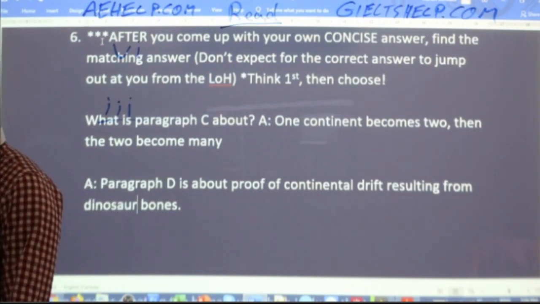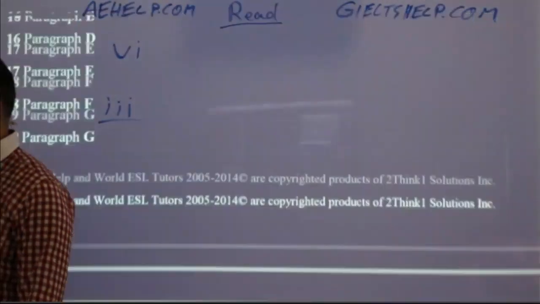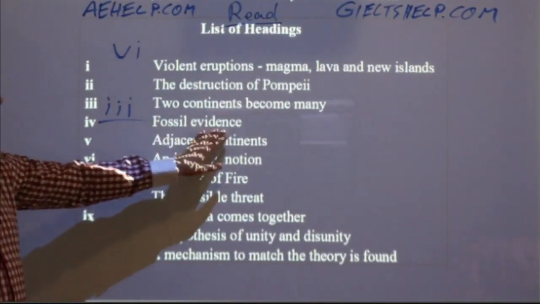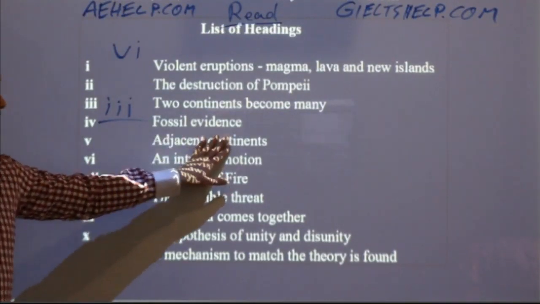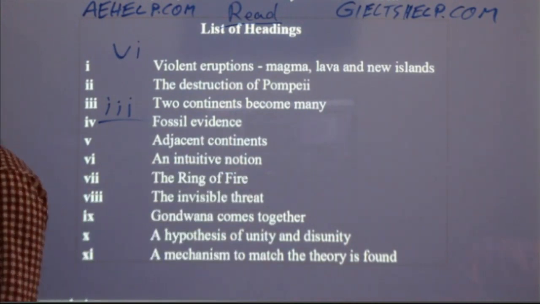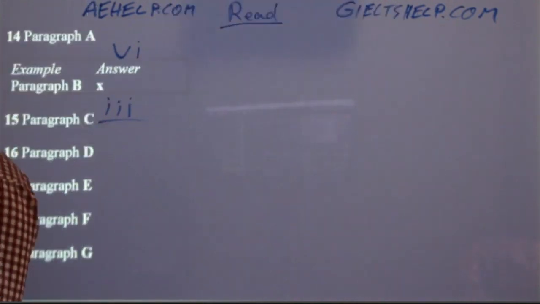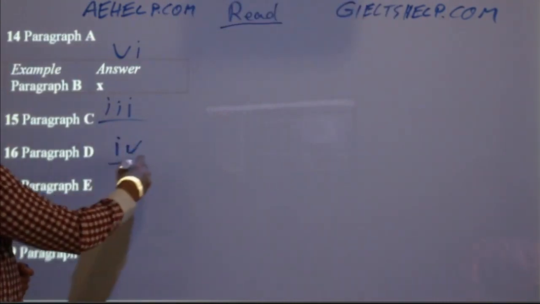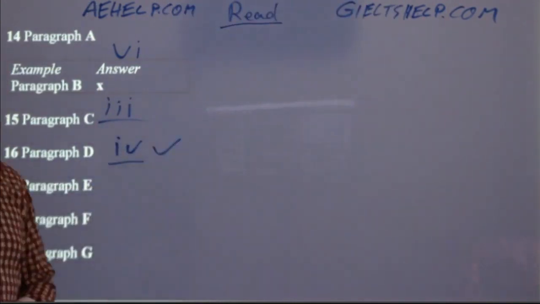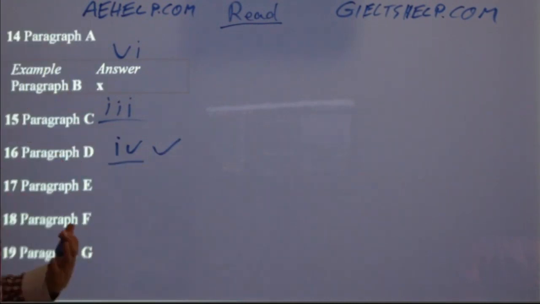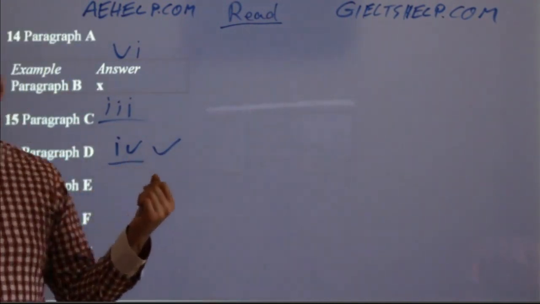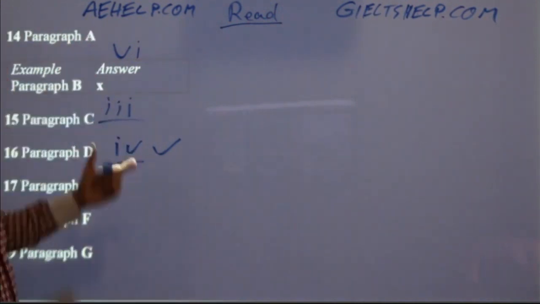Now, here, if we go back, this is going to be an easy one. So here we have fossil evidence, okay? And so a lot of you will say, okay, that was an easy one. Good, I got that. IV, here we go, IV, boom, and you got it right. It's in your answer key. Now, if some of you are skimming and scanning, this is one that you might get correct, okay? But the other ones, you won't.